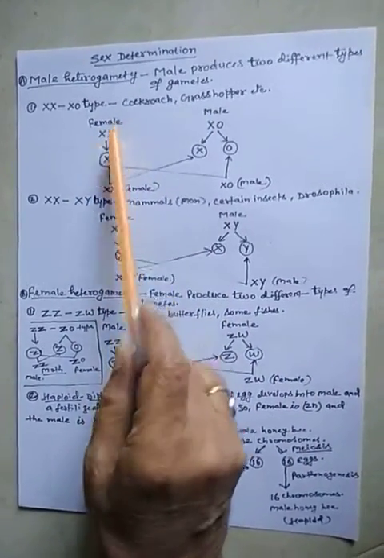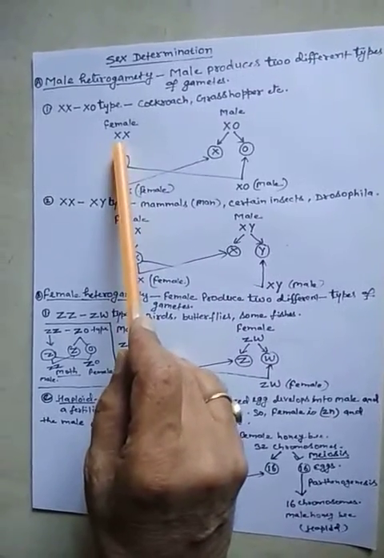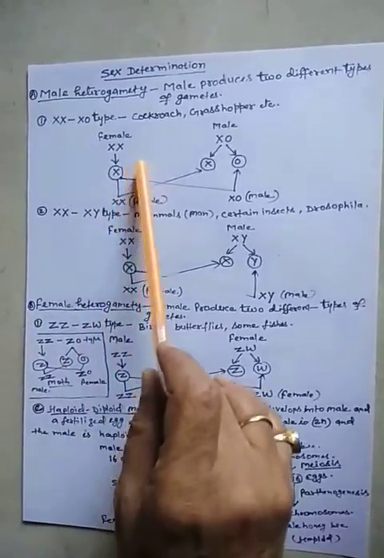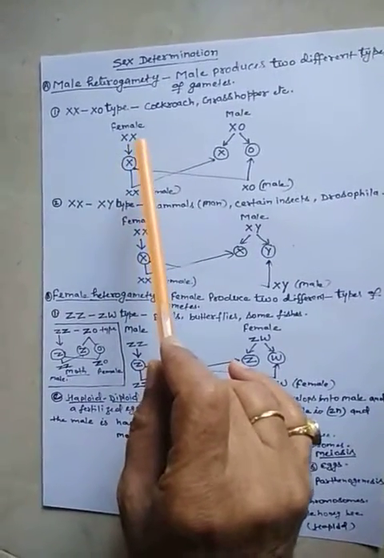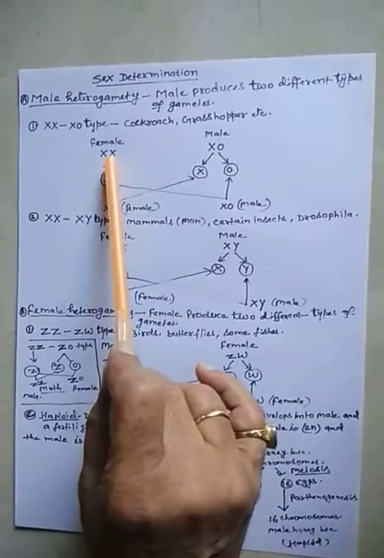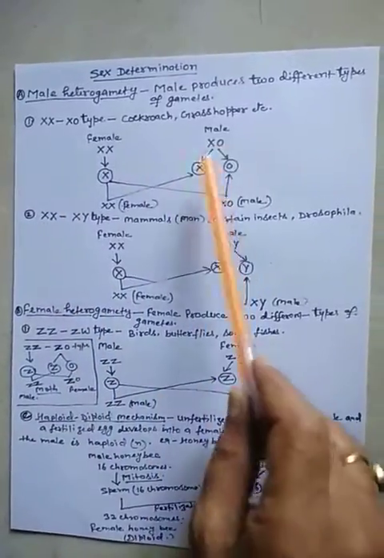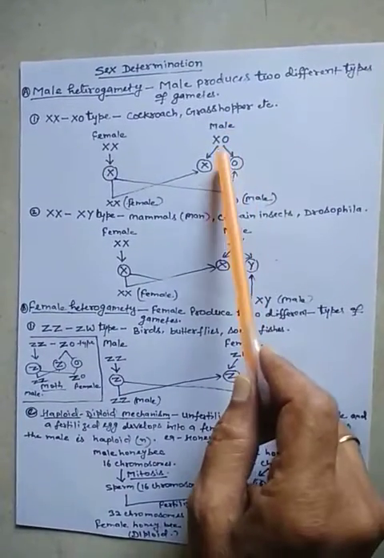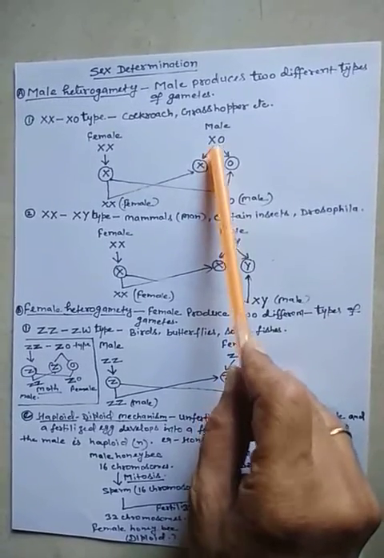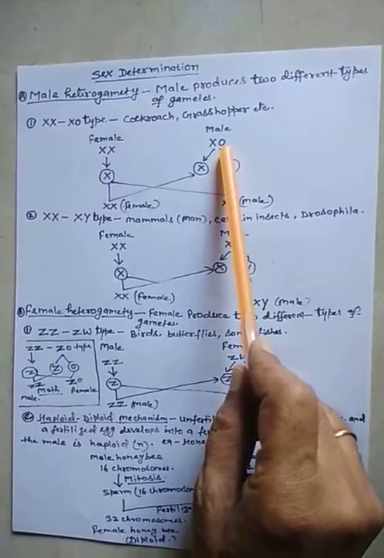Suppose this is the female having the sex chromosomes XX in a pair. There are two types of chromosomes in the body, the sex chromosomes and the autosomes. So besides the XX sex chromosomes in the female, there are also autosomes. Likewise in the male, there is only one sex chromosome, the X, and there is no other partner of the sex chromosome.